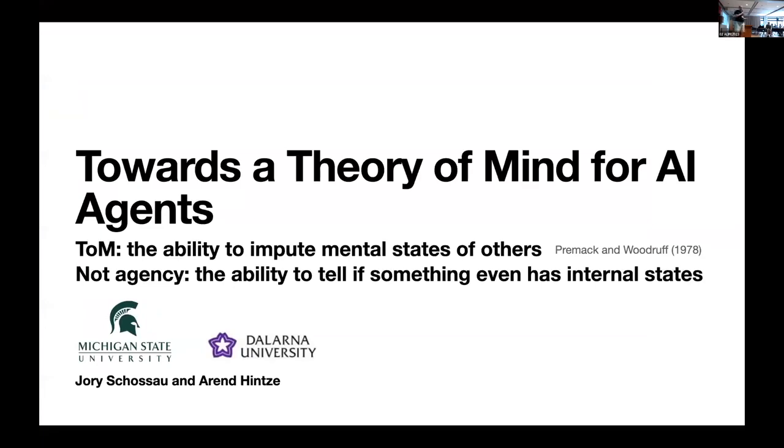Okay, thank you. So yeah, I'm going to talk about towards a theory of mind for artificial intelligence agents. Theory of mind, defined by Premack and Woodruff, is the ability to impute mental states on others. Don't mistake that for animacy. Animacy is the ability to tell if something even has internal states, okay? They're related concepts, but they're not identical.